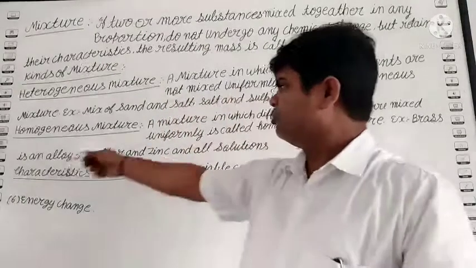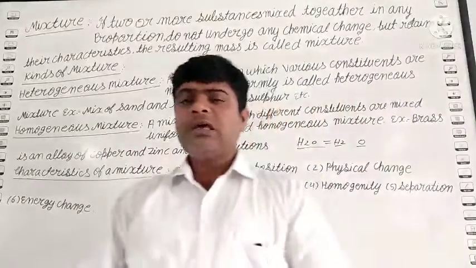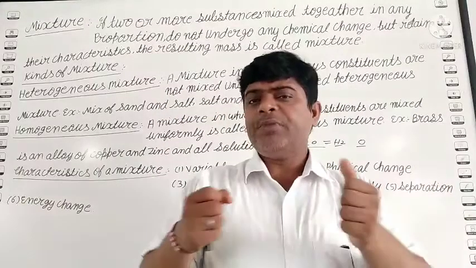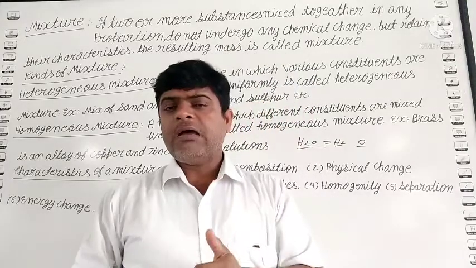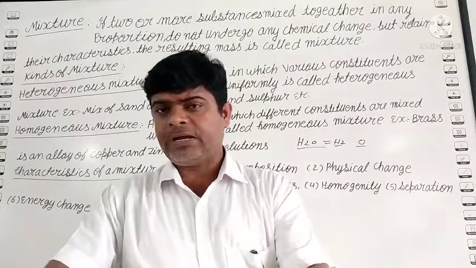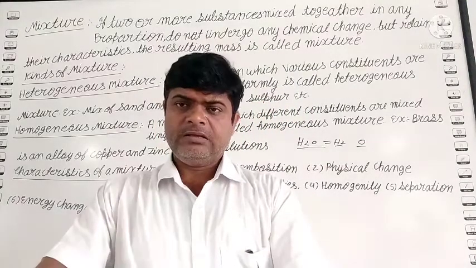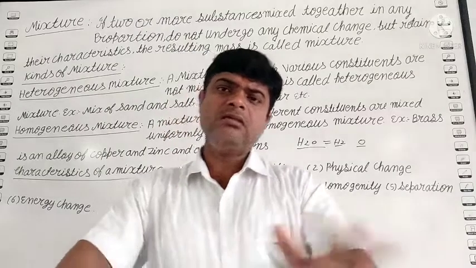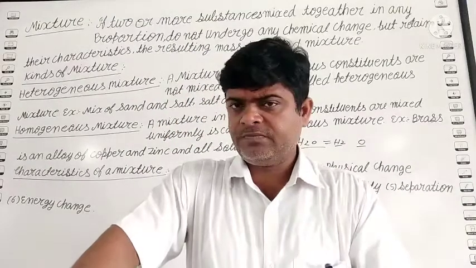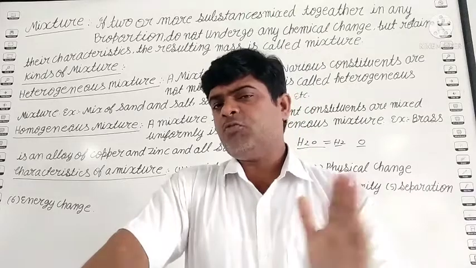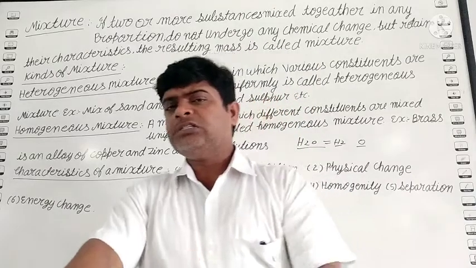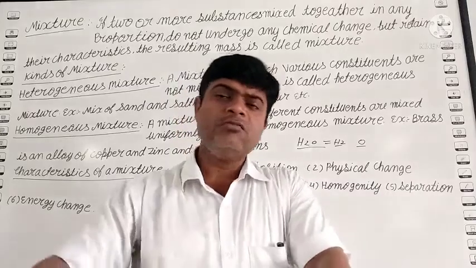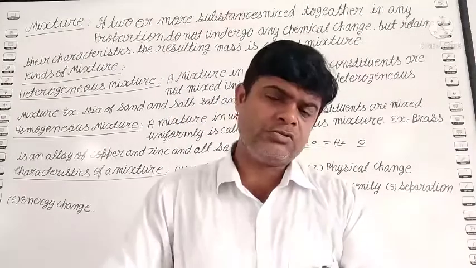The other one is the homogeneous mixture. What is a homogeneous mixture? A mixture in which two or more substances mix together uniformly and we are not able to separate them easily is known as a homogeneous mixture. If you remember, in a homogeneous mixture we are not able to see all the constituents.